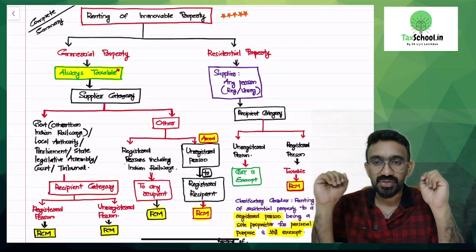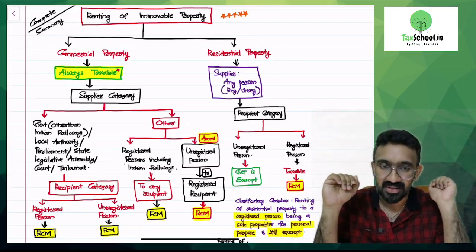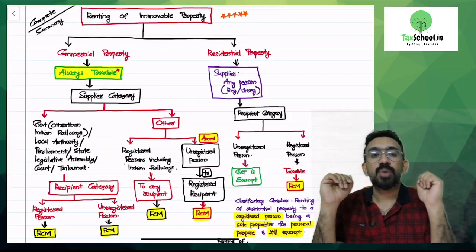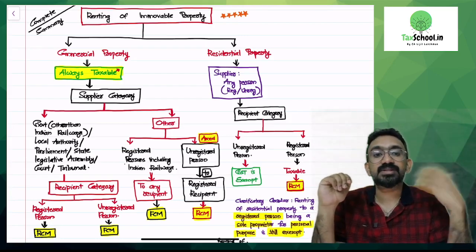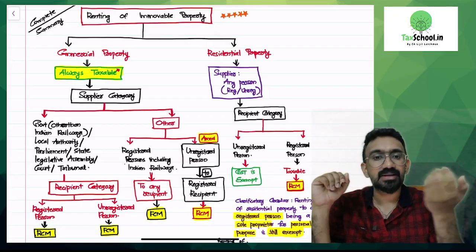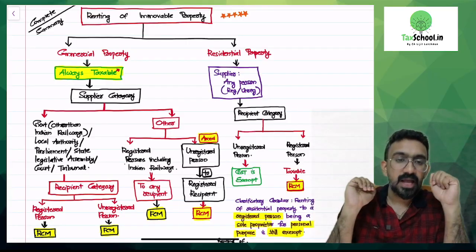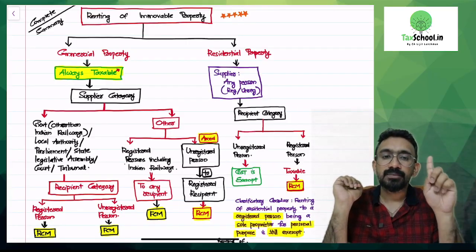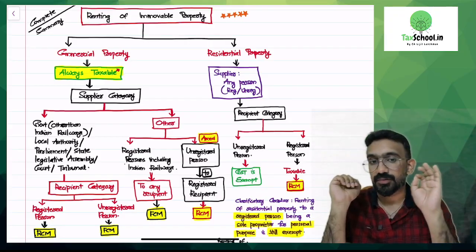Government could be registered or unregistered, doesn't matter, but if government is renting, there is a separate provision available. Then you have commercial property renting, you have residential property renting, and for residential property there is some exemption available. In some cases it is taxed under RCM. So I've consolidated everything. I'll tell you how to go through this chart. This is the only chart that is required for all the questions on renting of immobile property.